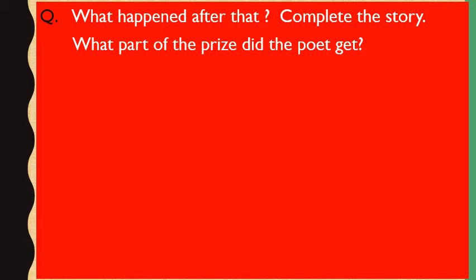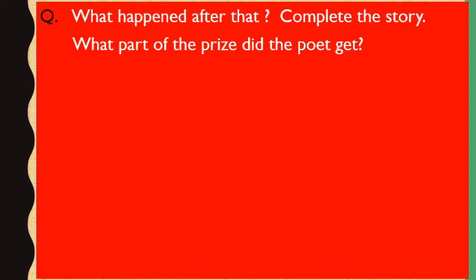What happened after that? Now, children, you are supposed to complete the story. What part of the prize did the poet get? The answer is, after requesting 100 slaps as a prize, the poet got 100 slaps from the king and returned happily. When he reached the first gate, he gave half of the prize to the gatekeeper, and that is 50 slaps he gave to the gatekeeper.